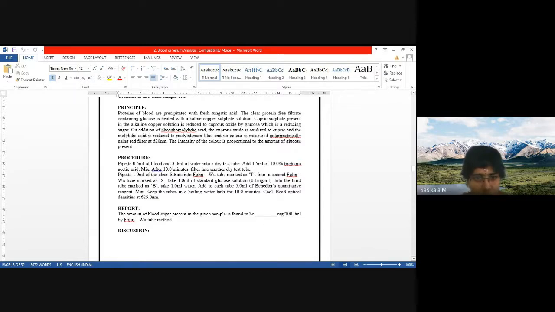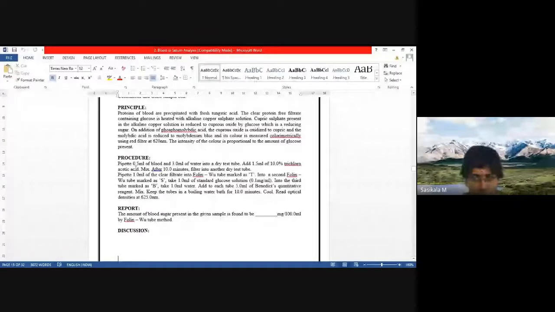Filtrate is what? Protein free filtrate. So this first 2 lines represents the preparing protein free filtrate. Since sodium tungstate is a costly, expensive chemical, we will be going with alternate reagent, that is trichloroacetic acid filtrate.